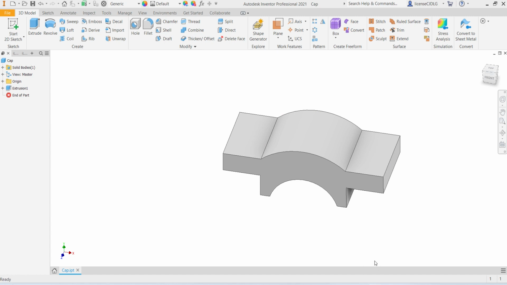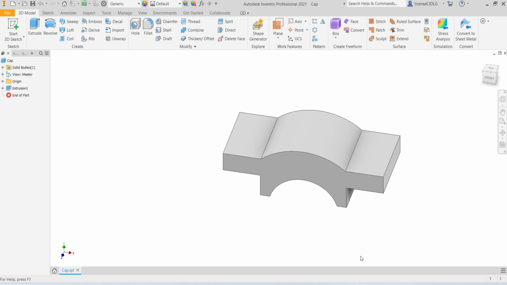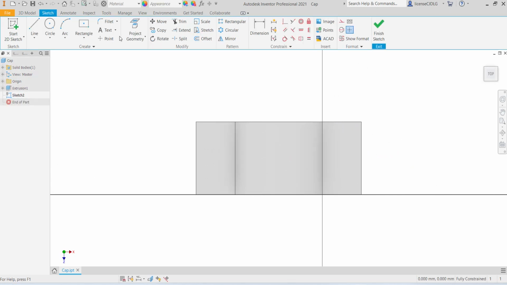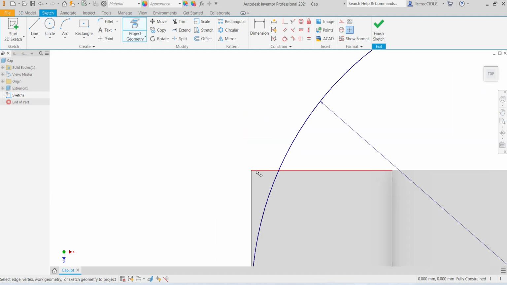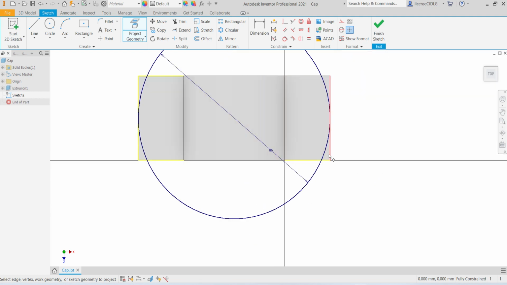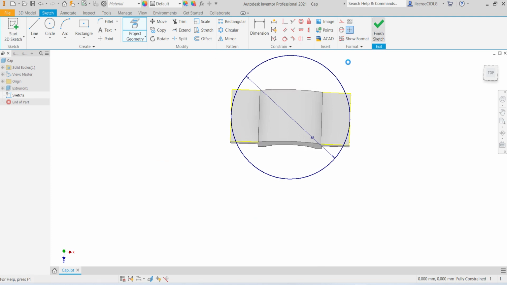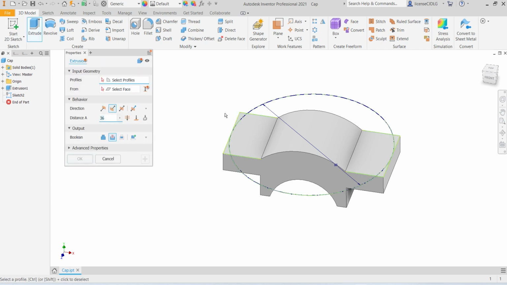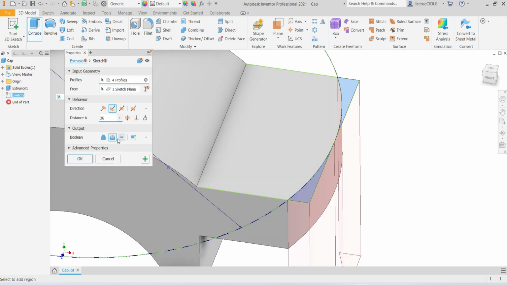After that, select this surface, sketch, select circle, select 86, create one circle 86 mm, select project geometry, select these lines, finish sketch, through all.